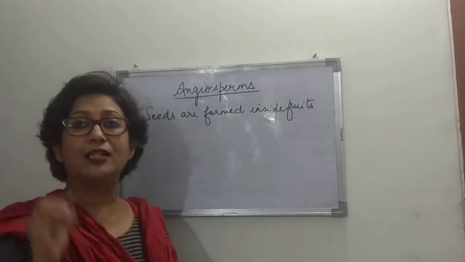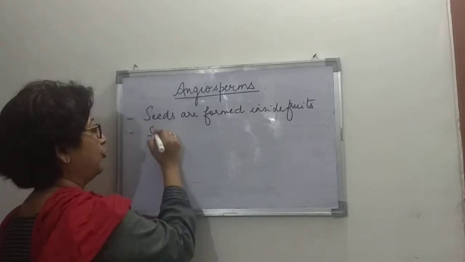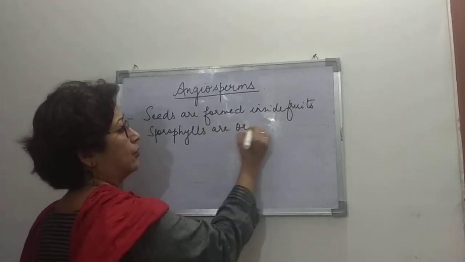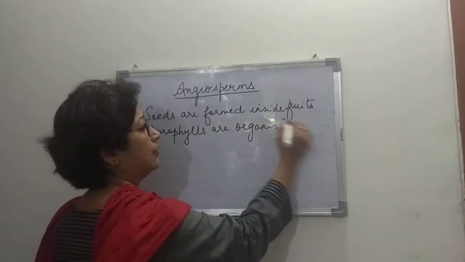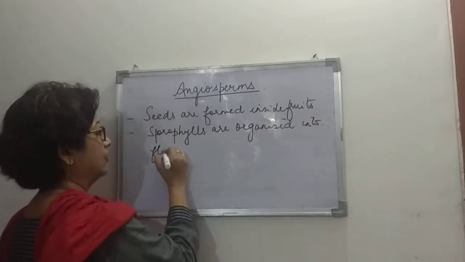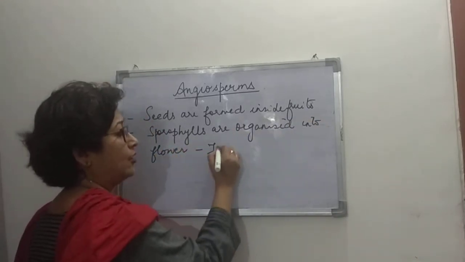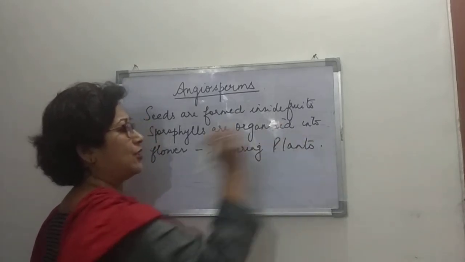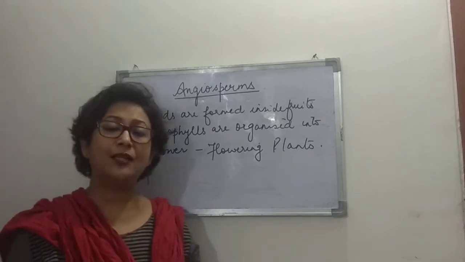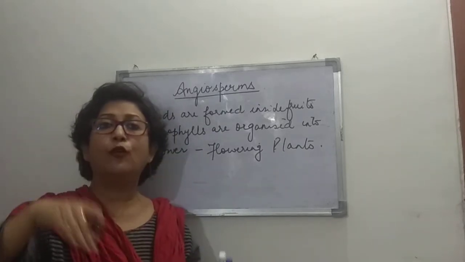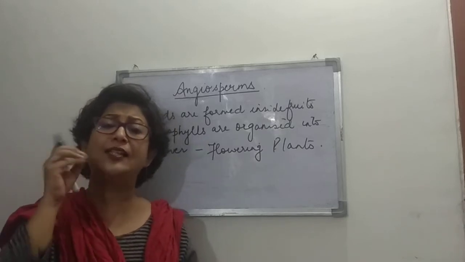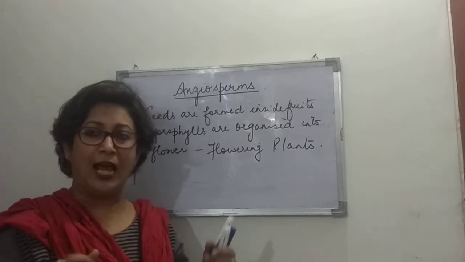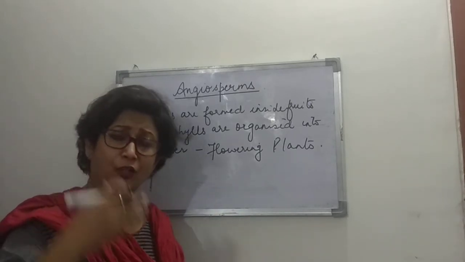sporophylls are organized into flowers. That is why they are known as flowering plants. So they are not naked seeded, they are flowering plants. Their seeds are covered with fruit. Whatever fruits you eat, you find seeds inside them. So those are angiosperms. The seeds are not exposed and they are covered with the fruit.